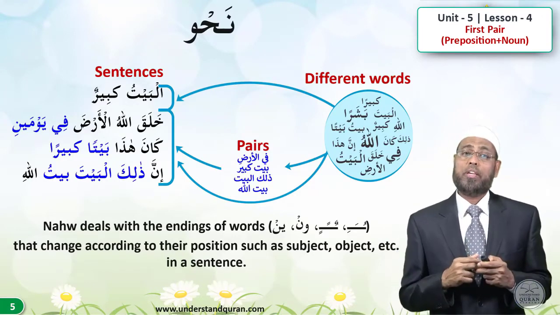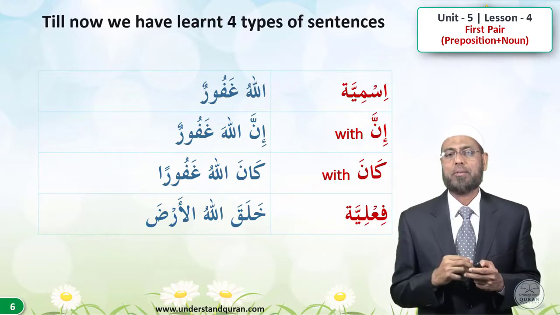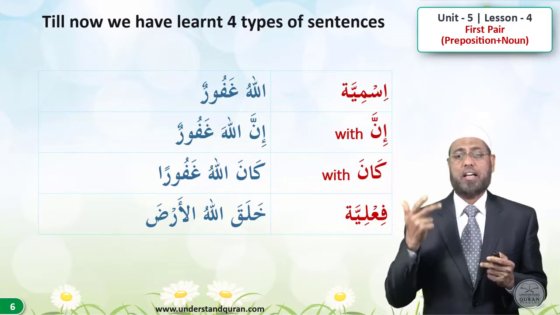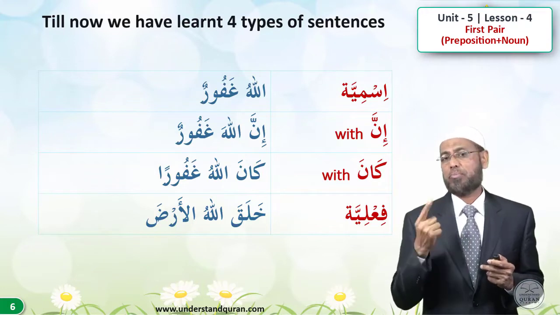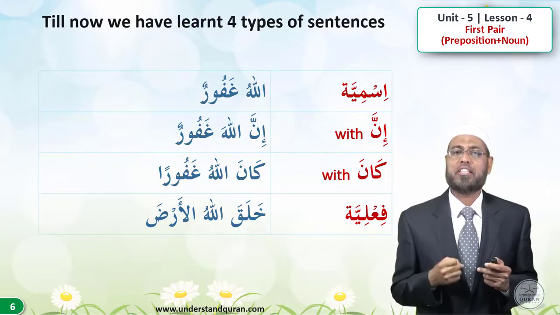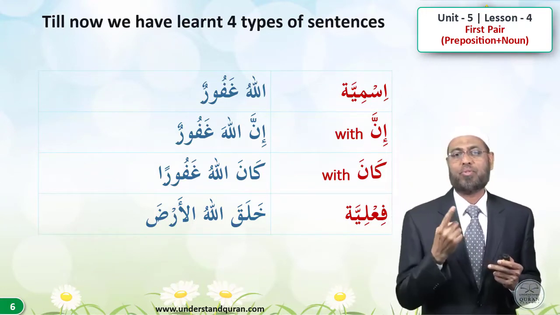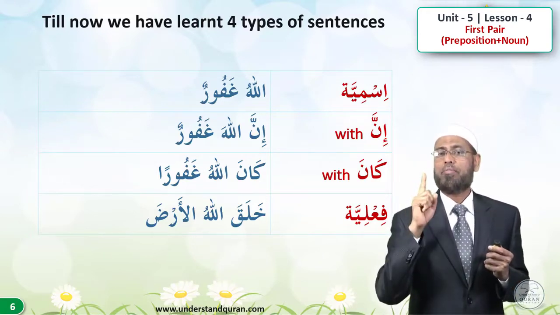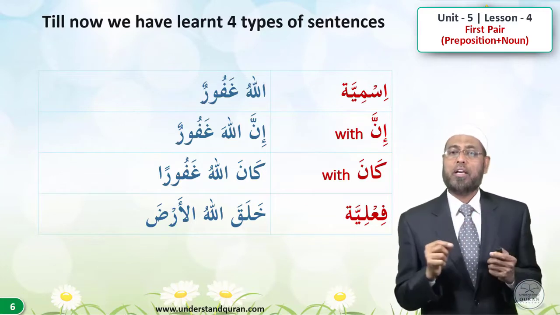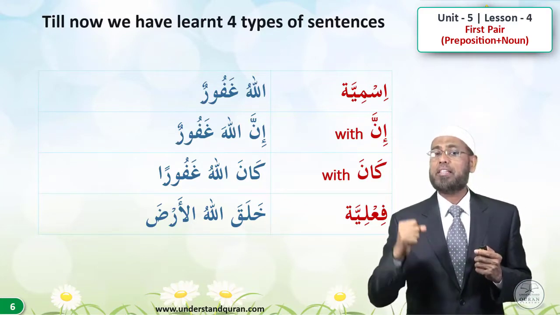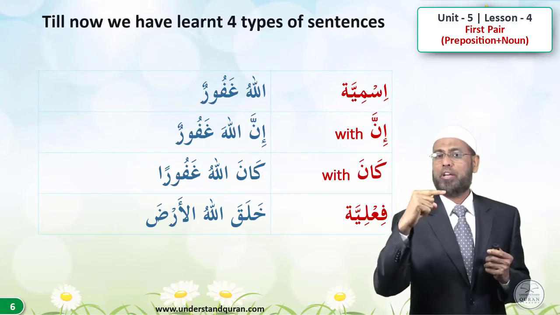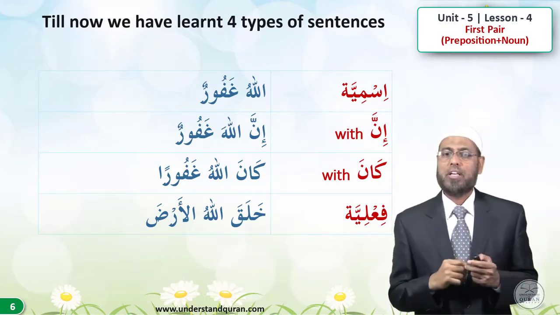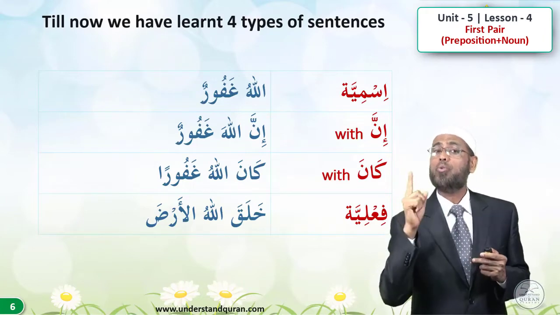So far we have learned four simple types of sentences: ismiya, with inna, and with kana, and fi'liya. Ismiya is Allahu ghafurun. So you say in ismiya, in simple sentence, you have u, Allahu ghafurun. With inna, it will be inna Allaha. Inna will affect the first ism. Okay, inna Allaha ghafurun. With kana, kana Allahu ghafuran.